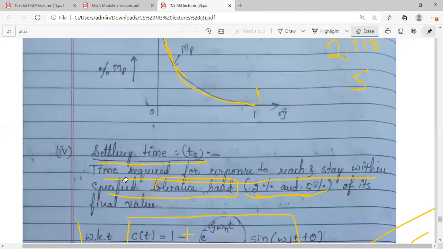Now, with this, we completed time domain specifications. Based on these time domain, first order, second order, whatever theory we have covered till now, we should now go for problem solutions. Okay. So in the next session, we will be dealing with the problems based on this first half. Okay.